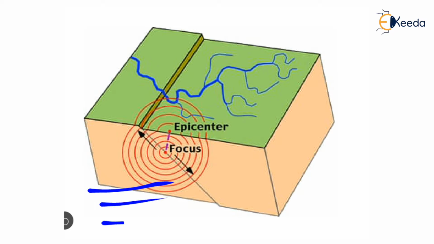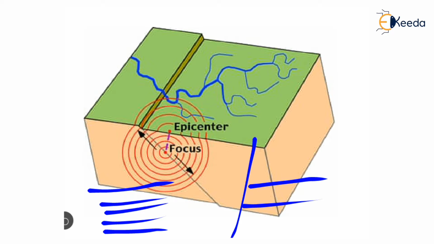See, this is a layer, and because of pressure it breaks and displaces, and the displacement we call faulting. It breaks because it doesn't bear a certain amount of load or pressure.